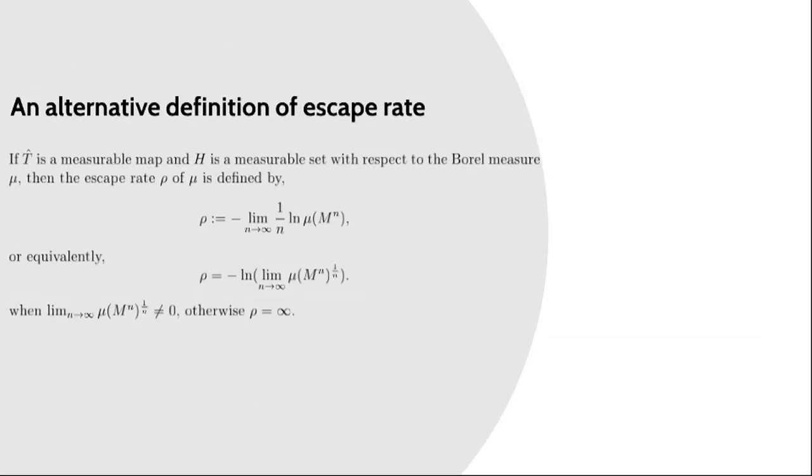When these two values coincide, then we have the escape rate of the system. Also, there is an alternative definition of the escape rate, which we can have with some extra assumptions. These assumptions are as follows. If T hat is a measurable map and H is a measurable set with respect to the Borel measure mu, then the escape rate of mu is defined simply by the limit of 1 over n ln of mu(M_n) as n approaches infinity, with a negative sign.